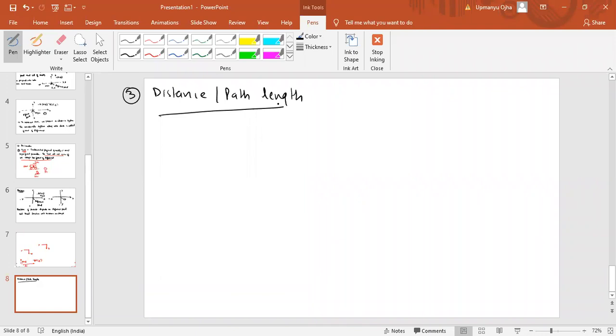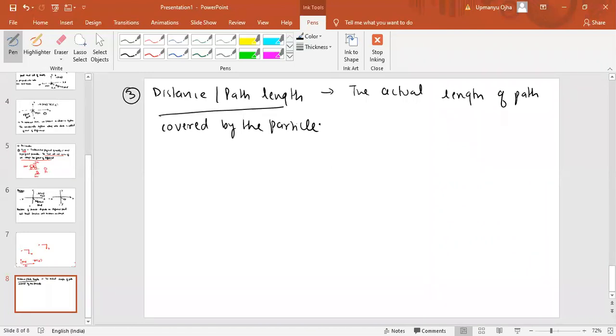Distance is the actual length of the path covered by the particle. The actual length of path covered by the particle is distance.